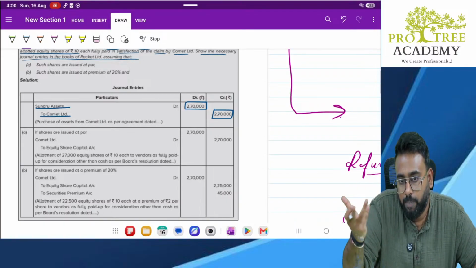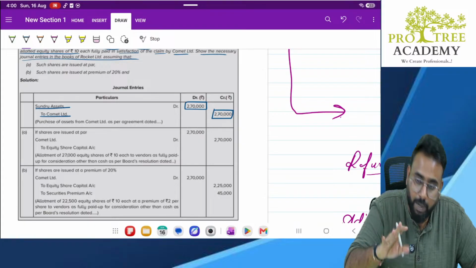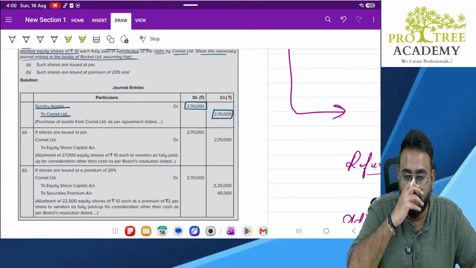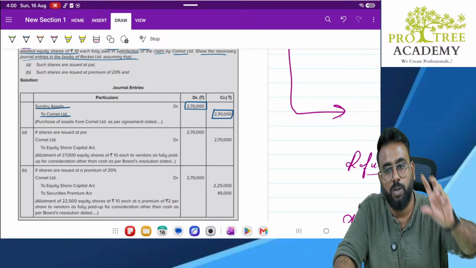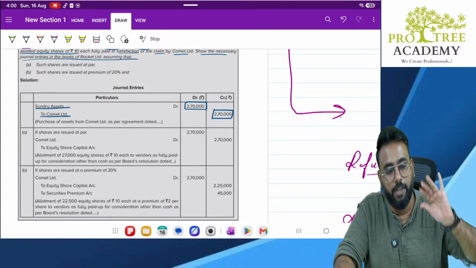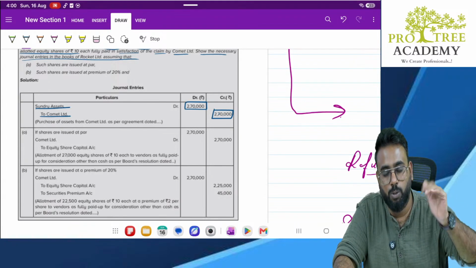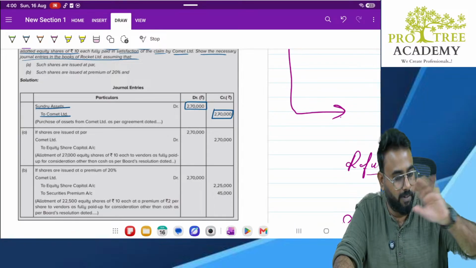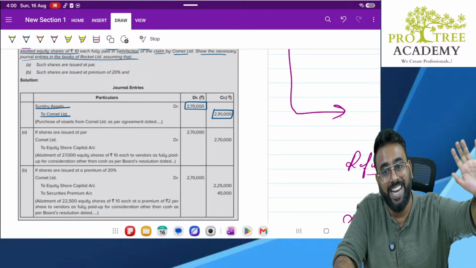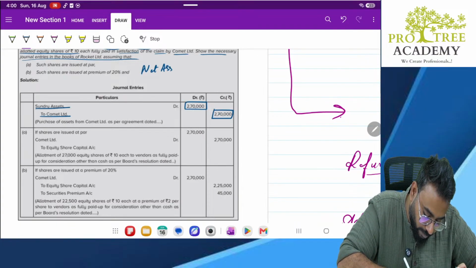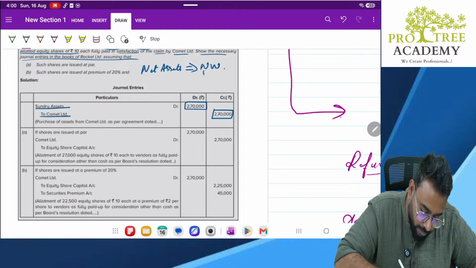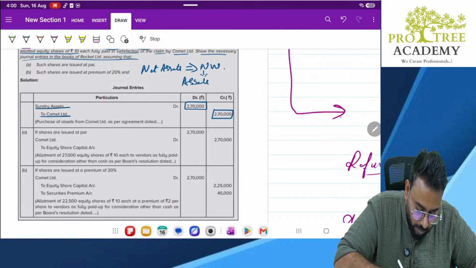Along with that, sometimes there might be liability also. But your assets will be higher than your liability. Whatever is the net amount, assets minus liability, only that much I usually give. If I am giving anything extra over that, it is usually for goodwill. Net assets is nothing but net worth. What is net worth? Assets minus liabilities.